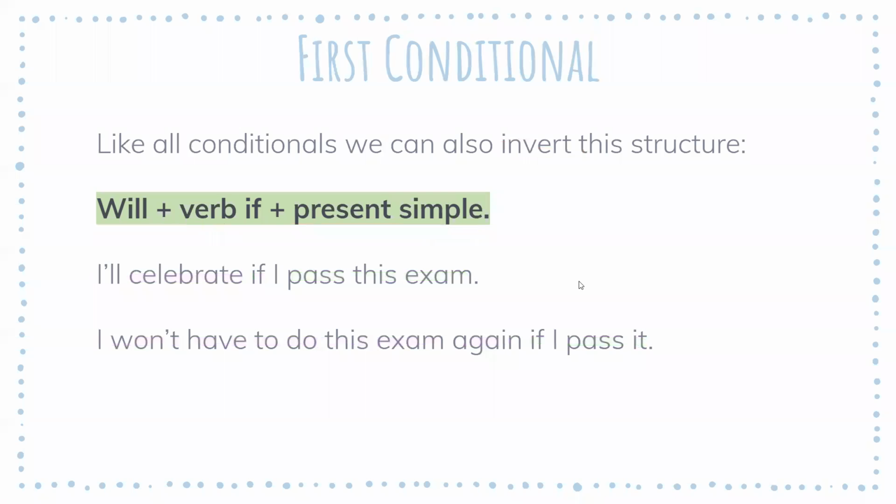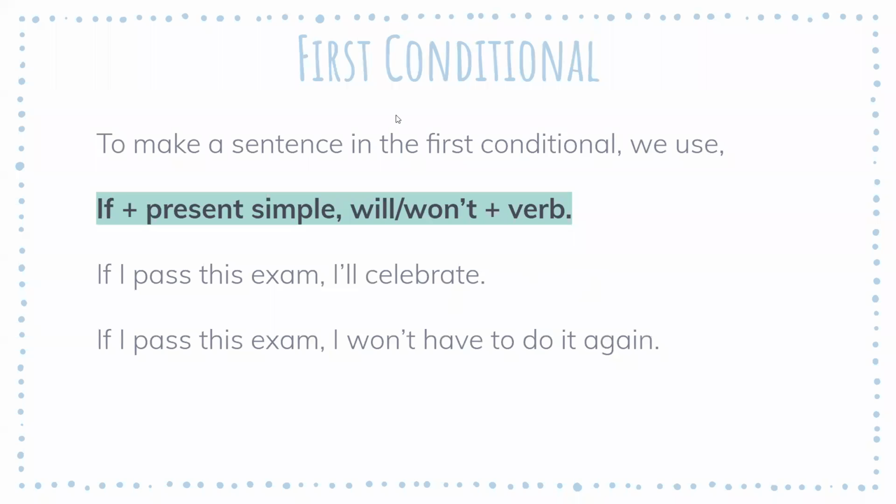Now, the difference though between this one and this one is one very tiny little element, which is this comma. If I start, this is very important, if I start my sentence with if, I have to put a comma before my following subject. If I pass my exam, subject, I will celebrate. If I pass this exam, comma, subject.